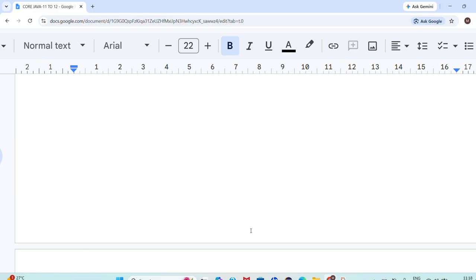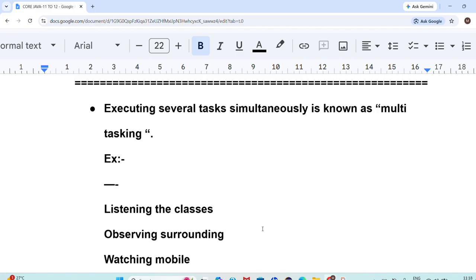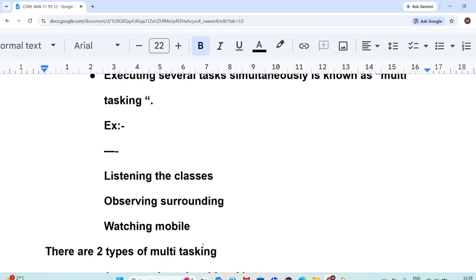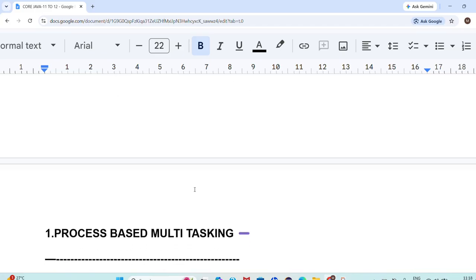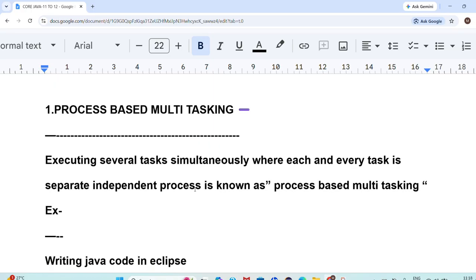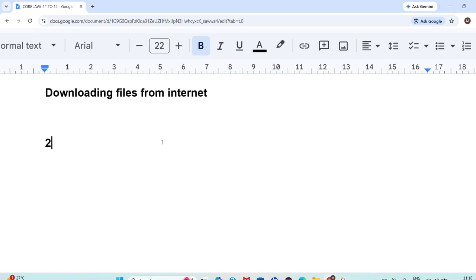Done, sir. First, multitasking is executing several tasks simultaneously, for example listening to classes, observing surroundings, watching mobile. There are two types: the first is process based multitasking, the second is thread based multitasking. Process based multitasking means executing several tasks simultaneously where each task is a separate independent process. Next, the second one is thread based multitasking.